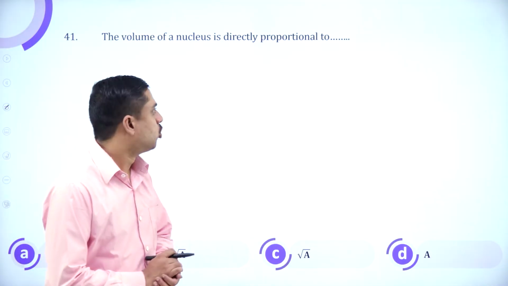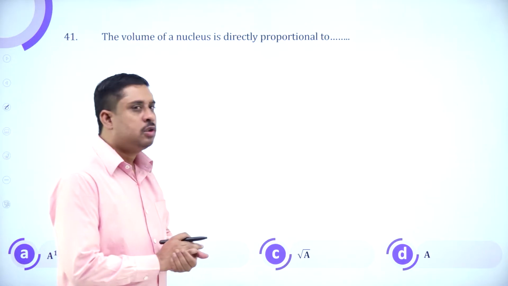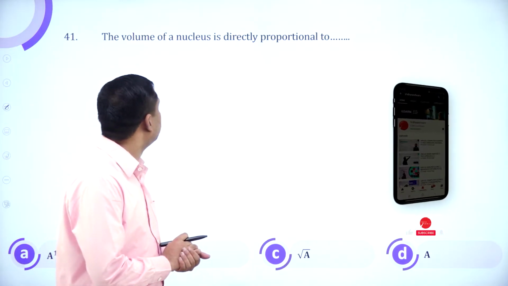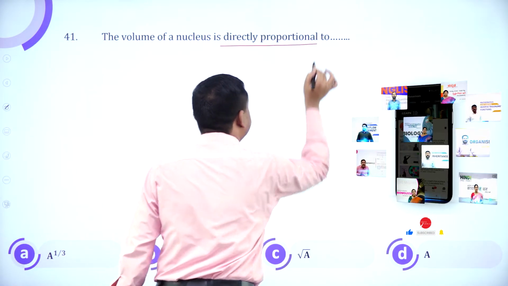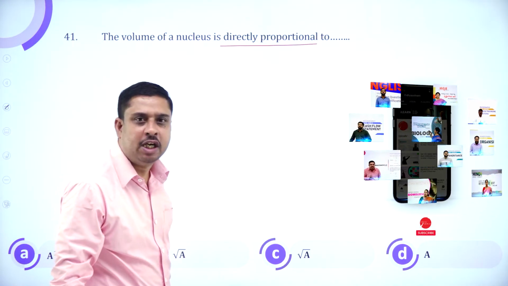The next question, students. The volume of the nucleus is directly proportional to.